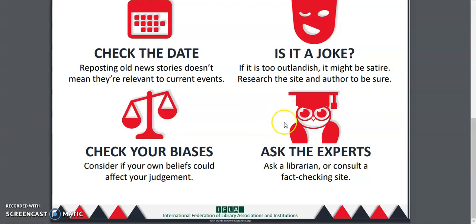And then finally it says ask the experts, ask a librarian, or consult a fact-checking site. And again, that other video that I referenced will give you some suggested fact-checking sites that you can use.